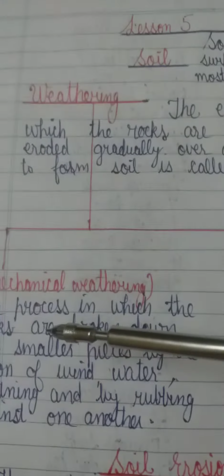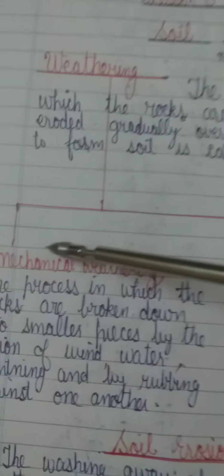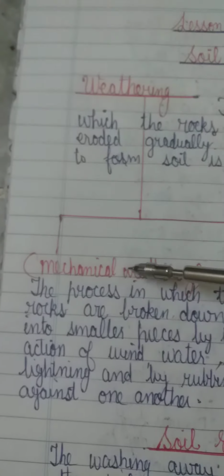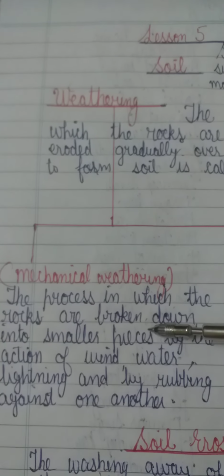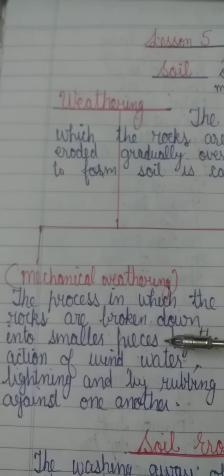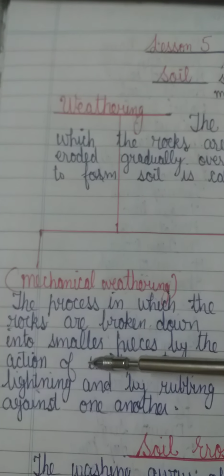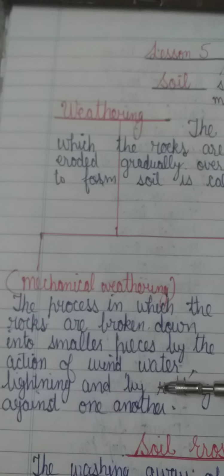Now weathering is of two types: mechanical weathering and chemical weathering. What is mechanical weathering? It is the process in which the rocks are broken down into smaller pieces by the action of wind, water, lightning, and by rubbing of the rocks against one another.